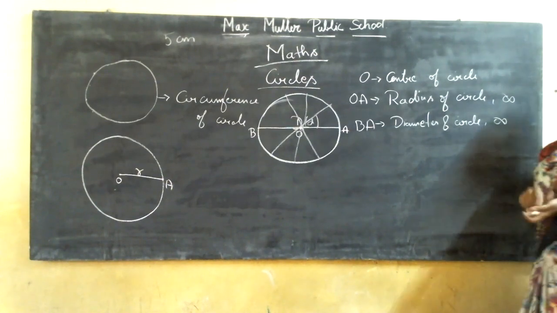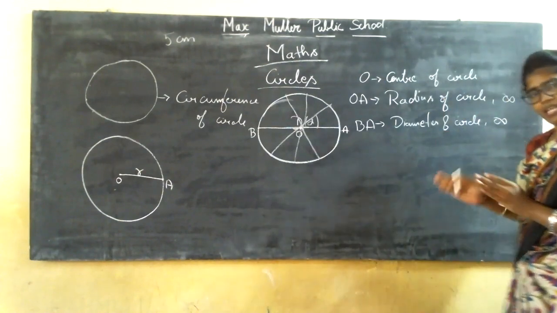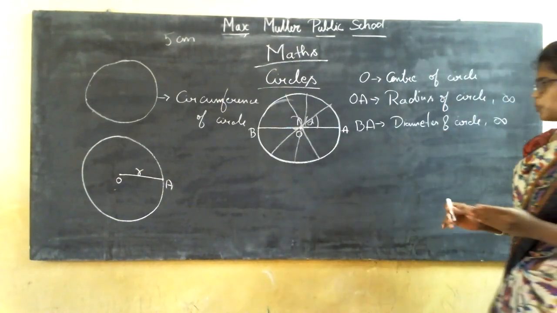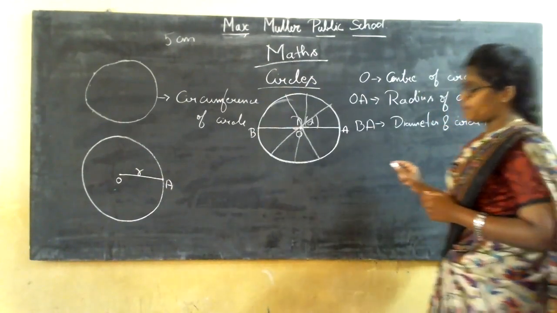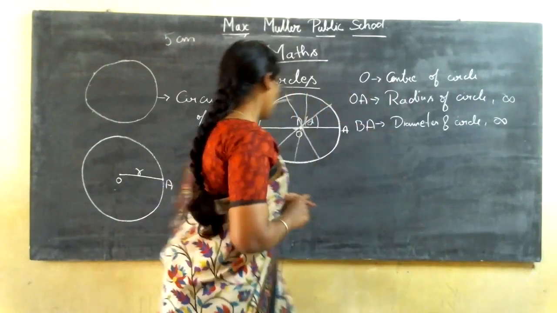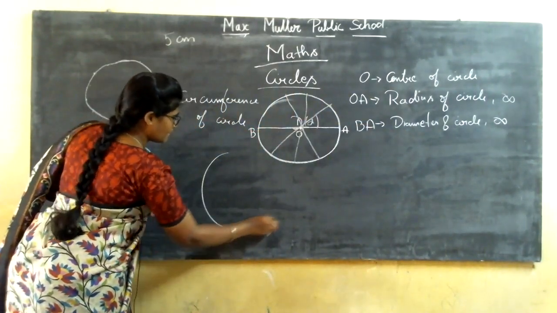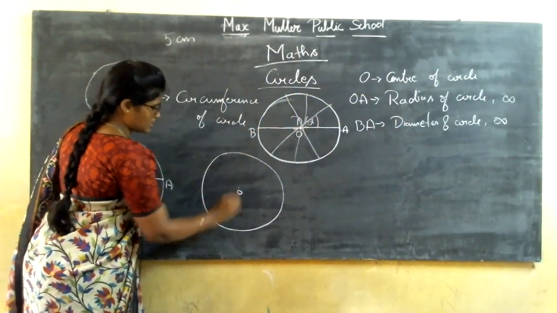All these three are basic concepts for you. You would have learned this from the 5th standard. Now what is the next thing? Even the next basic things you would have learned in the earlier classes only. But let us revise before going to the actual chapter. Clear? Now if I have another circle with point O as the center.